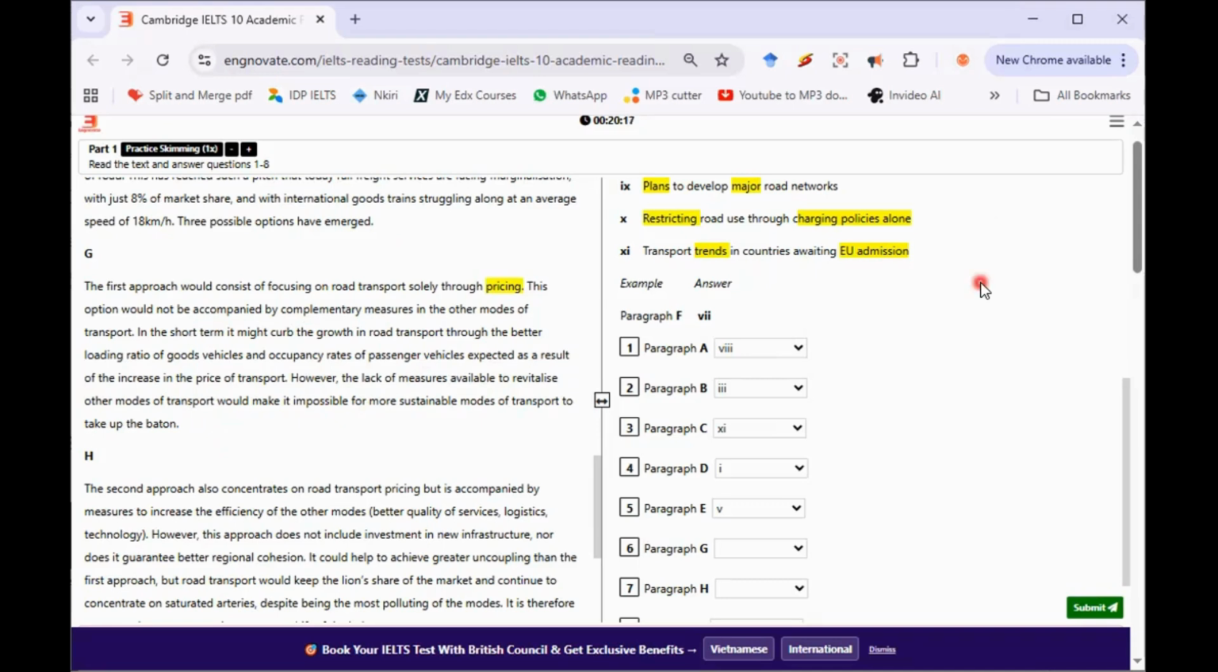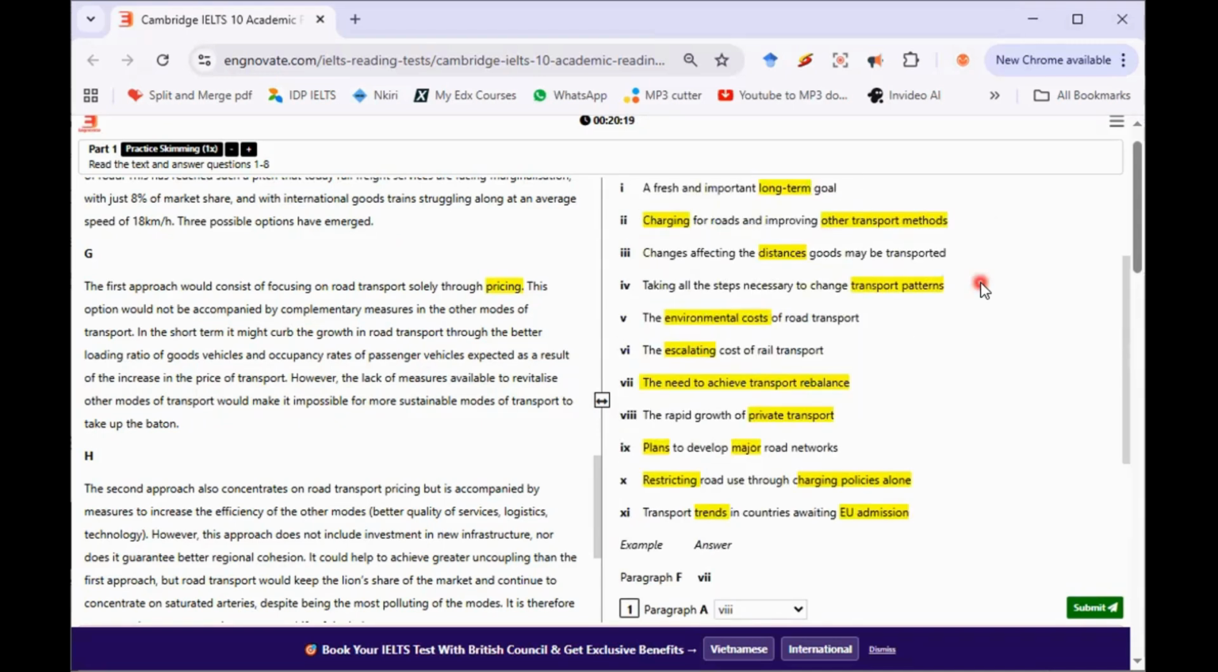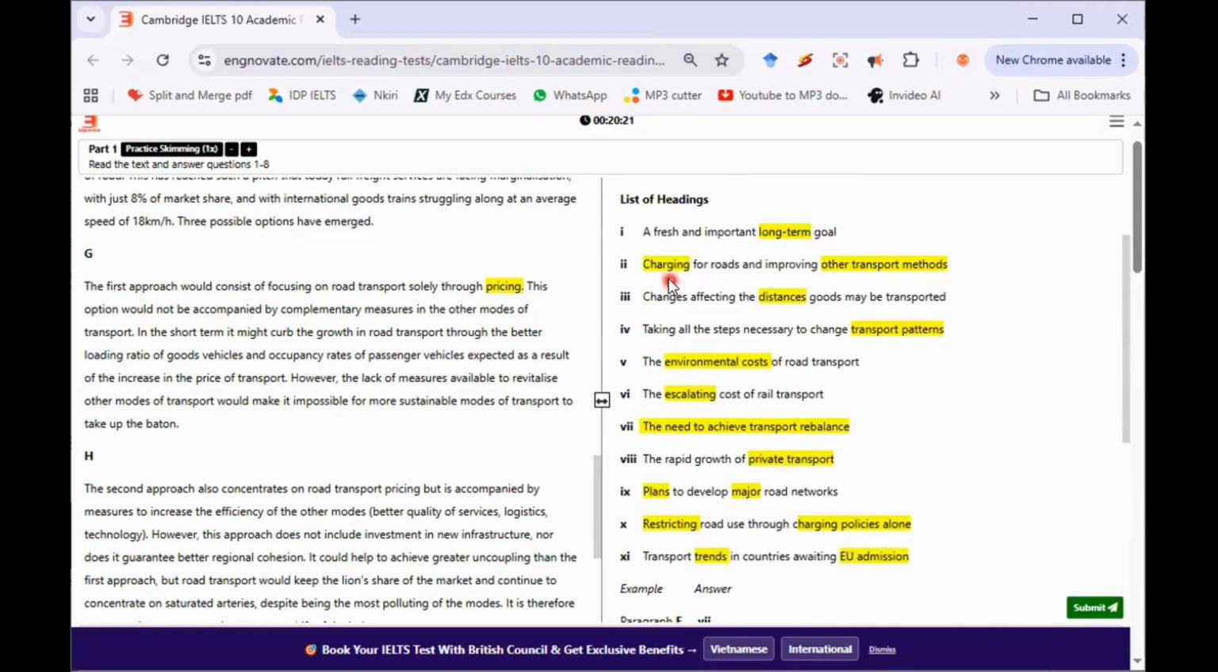Okay, so where are those two? Number 2 says charging for roads and improving other transport methods. This one says restricting road use through charging policies alone. Did they talk about improving other transport methods in this paragraph G?